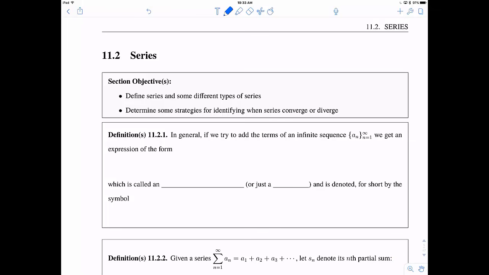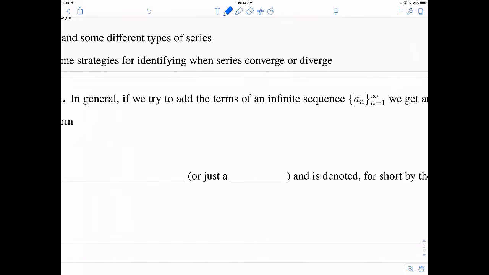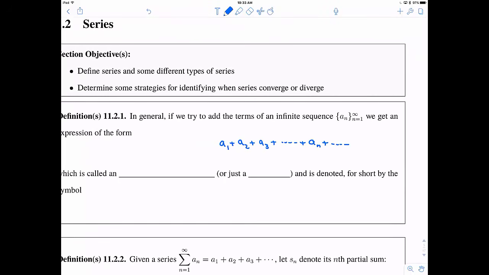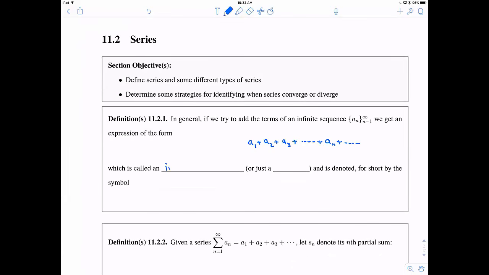In general, if we try to add the terms of an infinite sequence, a sub n, we get an expression of the form a1 plus a2 plus a3, and it keeps on going forever. We'll include an, and it just keeps on going. This is called an infinite series.